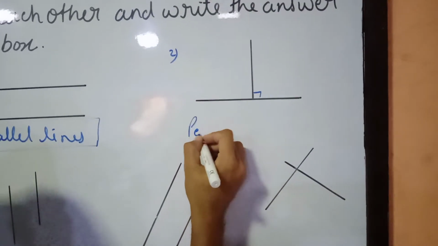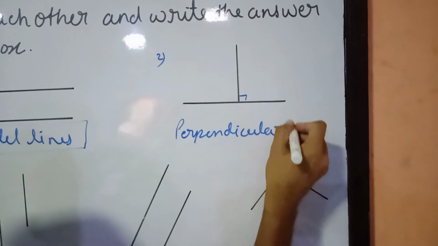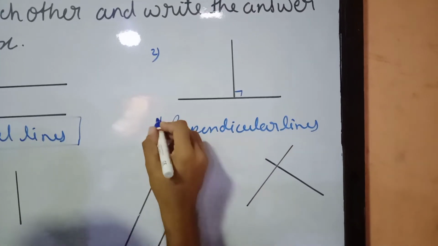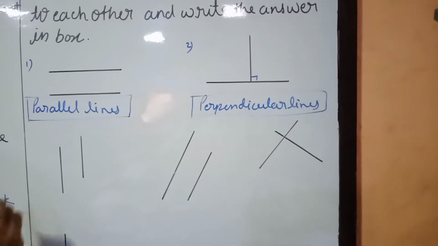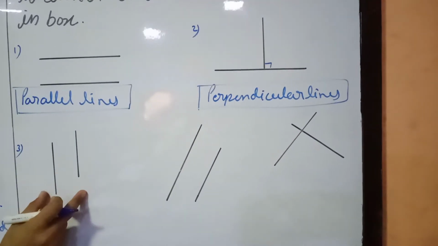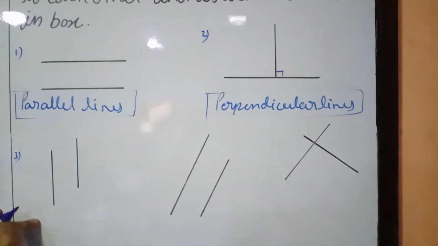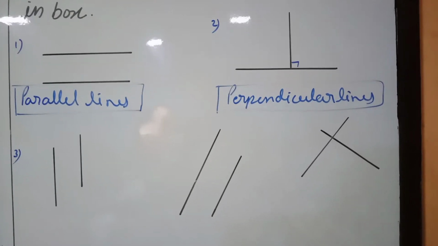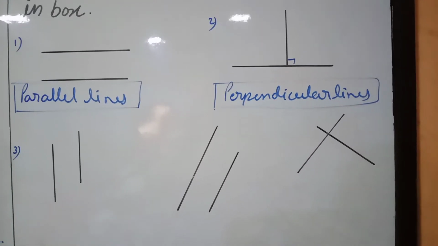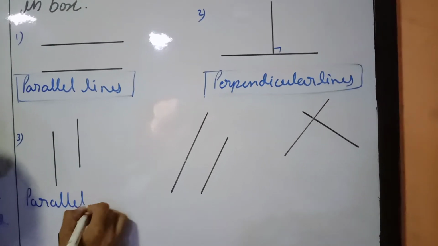So these two lines are perpendicular lines. Come to the third one. Here also we have two lines. One is a little downwards and the second one is upward, but these two are never intersecting each other. That means these two are in the same plane, and because of that these are parallel lines.